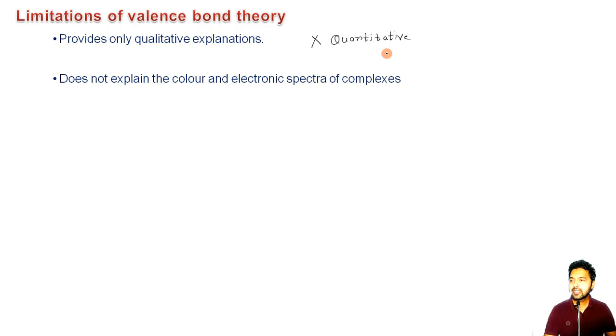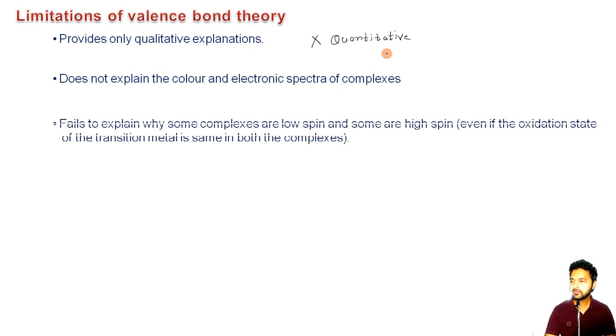The second is that it does not explain the color as well as the electronic spectra of the complexes. It gives no idea why certain complexes are colored, why they show color. So this theory does not give any information about this, and obviously it is a limitation of this theory.